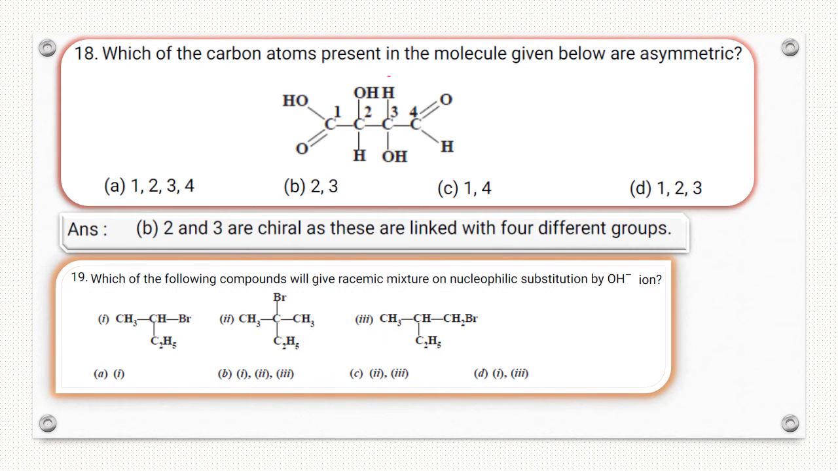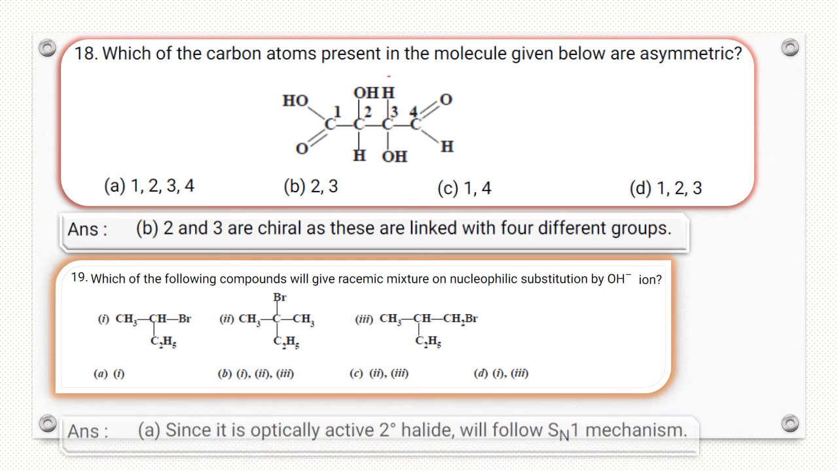Question number 19. Which of the following compounds will give a racemic mixture on nucleophilic substitution by hydroxide ion? A racemic mixture is given by the chiral molecule. In option first, this carbon has 4 different groups, so it forms a racemic mixture. So for question number 19, option A is correct.